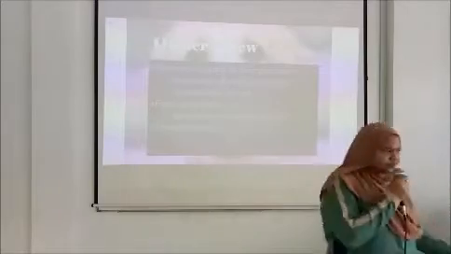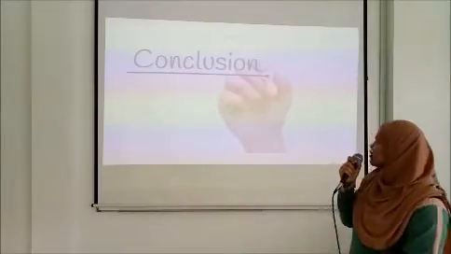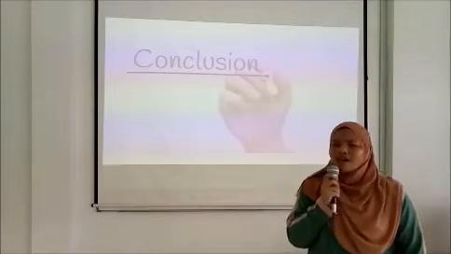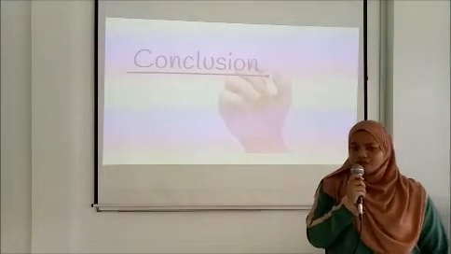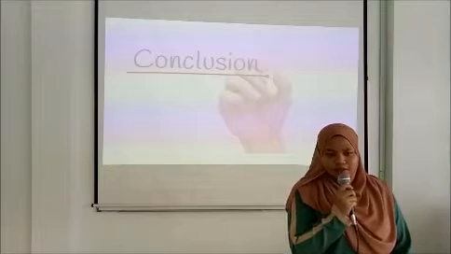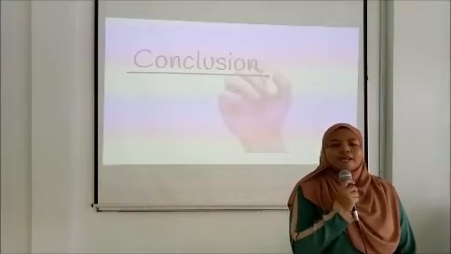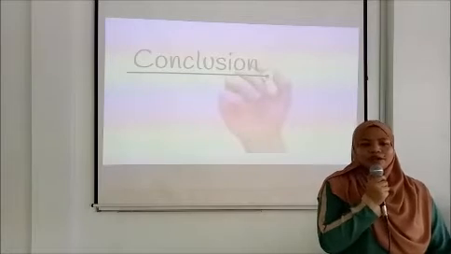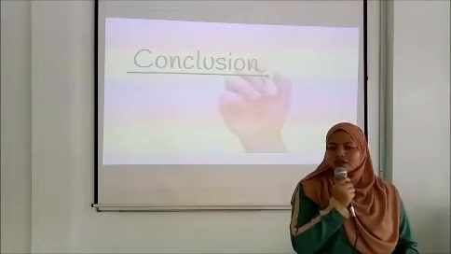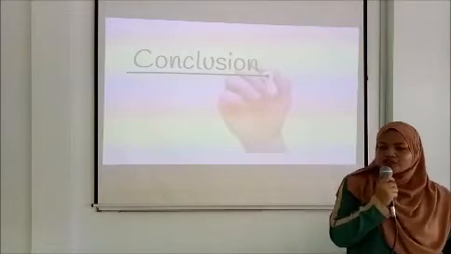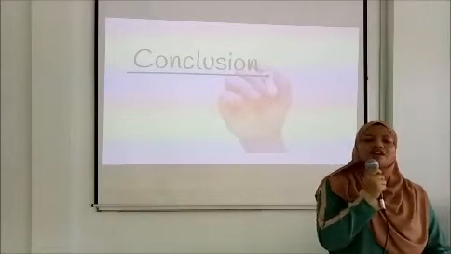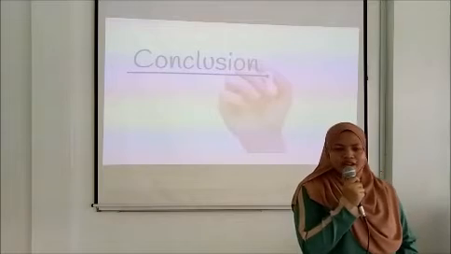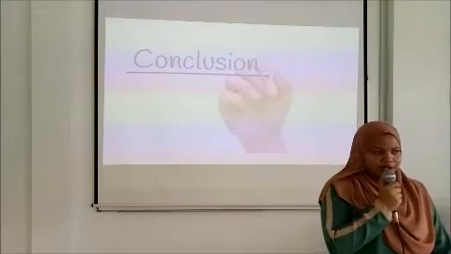I think we have come to the conclusion of our presentation. In conclusion, animal euthanasia should not be the first option, but the method can still be used depending on the condition. If overpopulation is one of the causes of euthanasia, we should try spaying and neutering as a method to overcome it.